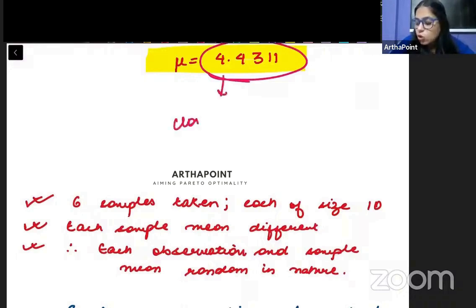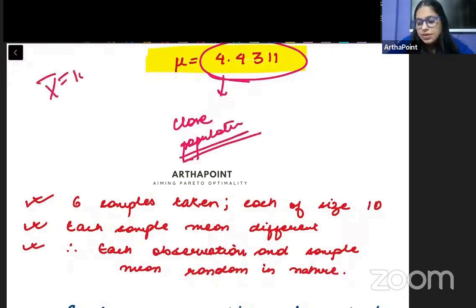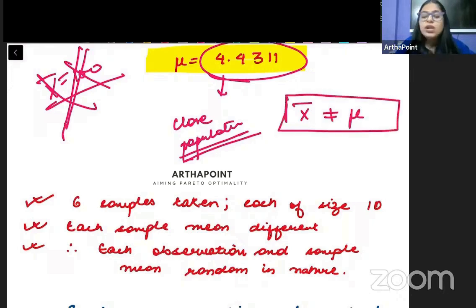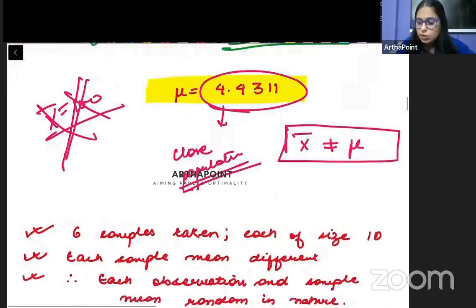It will be very close to population mean. ऐसा नहीं है कि अगर population mean 4.43 है तो sample mean 100 हो जाएगा. This will not be possible. हाँ, sample mean will be very close to the population mean. Nevertheless, यहाँ पे एक important point ये आता है जो हमें समझना पड़ेगा, that sample mean and population mean are not the same thing. तो अगर मैं sample mean निकालूं और population mean निकालूं, ये दोनों equal नहीं होंगे. They will not be equal to each other.